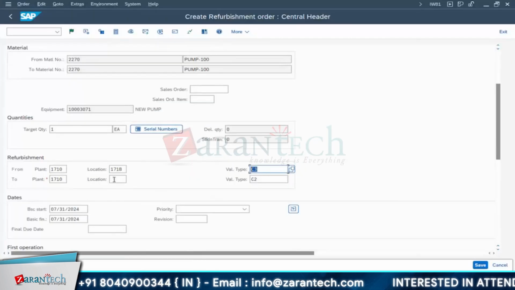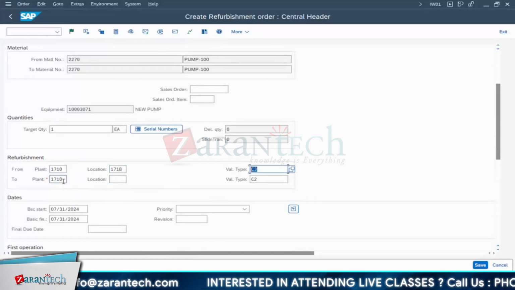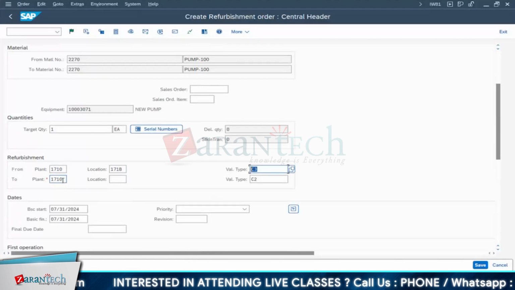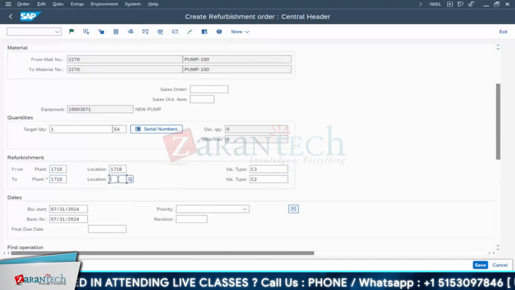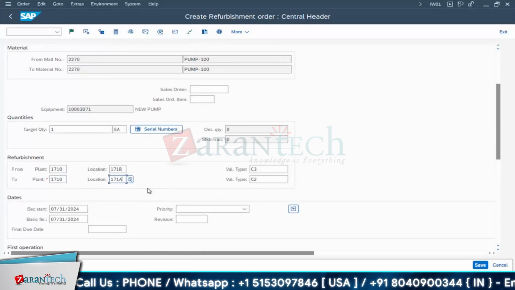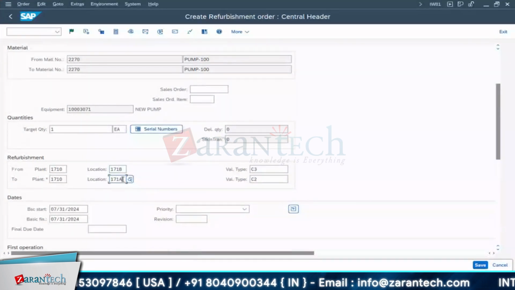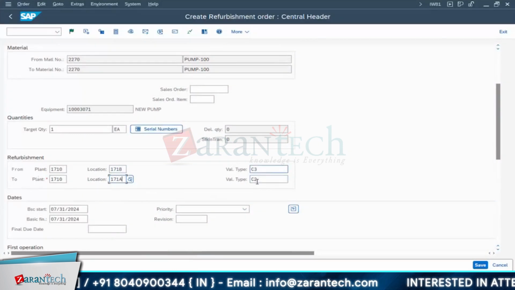Automatically it has come once you select this by default. Now, after refurbishment, to which plant do you want to send it back? 1710, and here A. Anyway, we cannot configure a new plant, all configuration settings are not possible. So I'm selecting the same, and in that, a separate location. Okay, C3 to C2. This is most important.